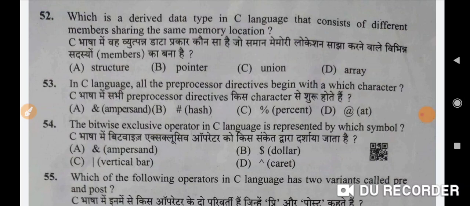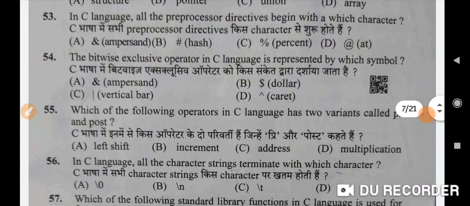So let's start. सबसे हमारा जो first question है इसमें, which is a derived data type in C language that consists of different members sharing the same memory location? Correct option is C, union. Next is, in C language all the preprocessor directives begin with which character? Correct option is B, hash.